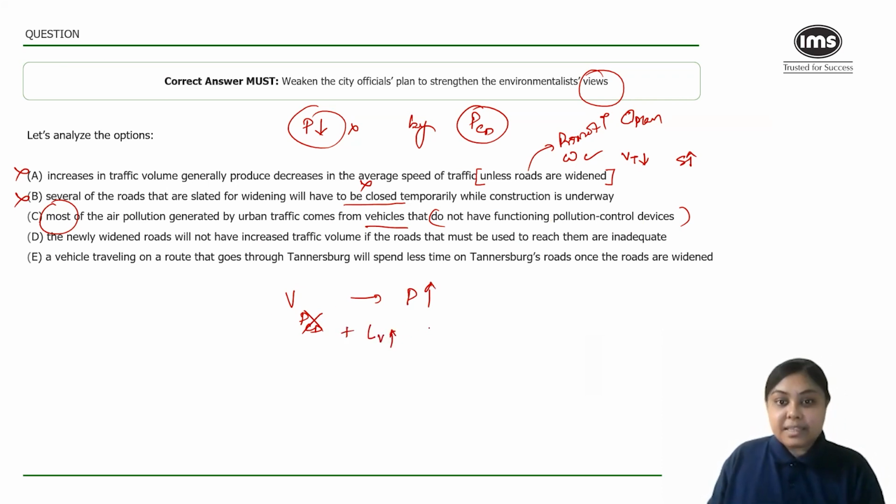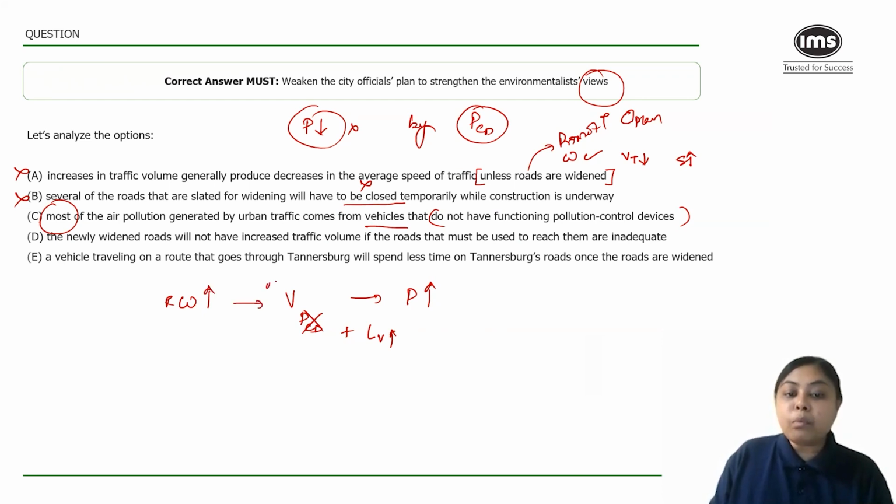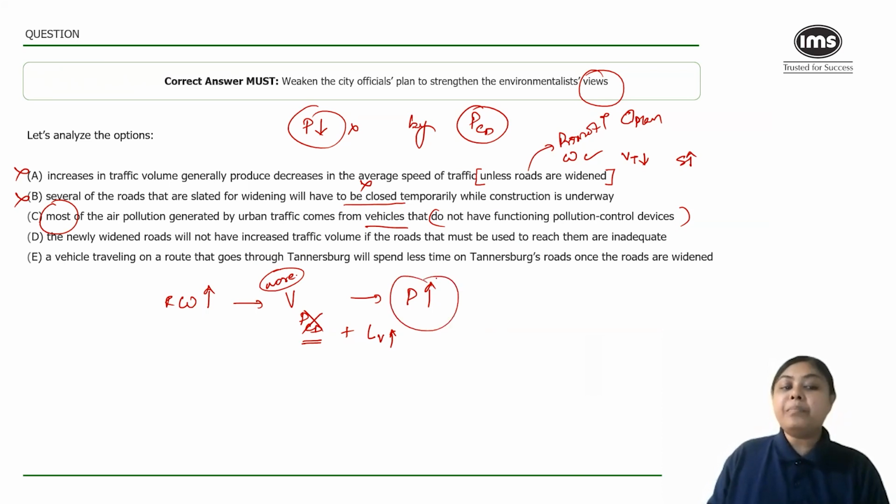Now, the city officials are saying, don't worry, there are pollution control devices. But this option tells me that because of road widening there will be more vehicles by default, but most of these vehicles do not have pollution control devices. So by default pollution will go up. This option definitely is in sync with the environmentalist view.